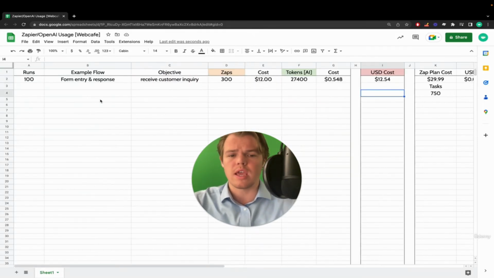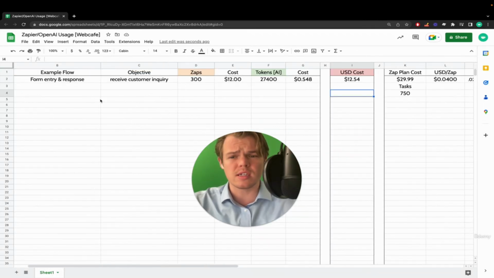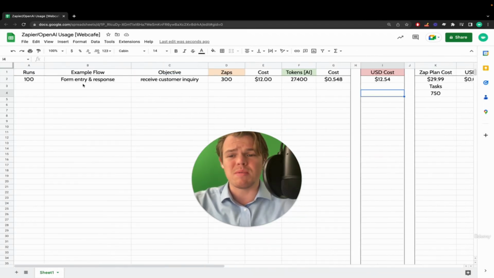Now, obviously, input, output, whatever your specific flow is on this Excel sheet, it's going to be a great way to understand, scaling-wise, how much it would cost you. But in this context, that would mean that 100 people filled out this service form, and it would only cost you $12.54. Look how much time you saved. Look how much labor you saved.